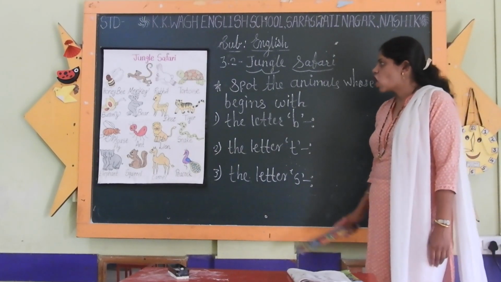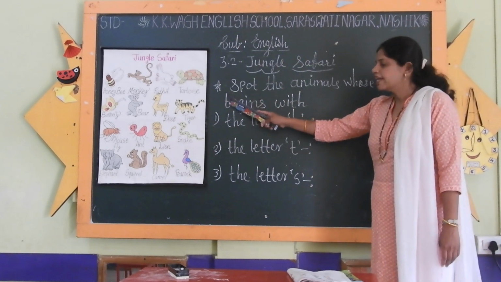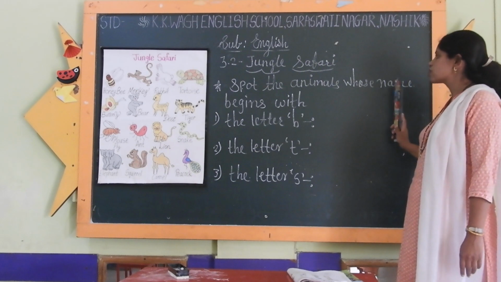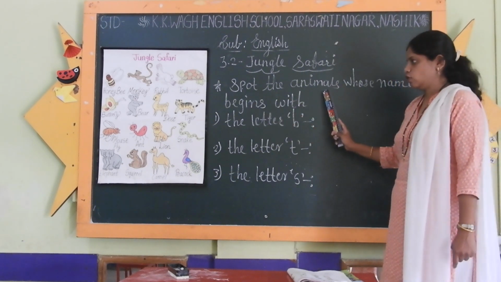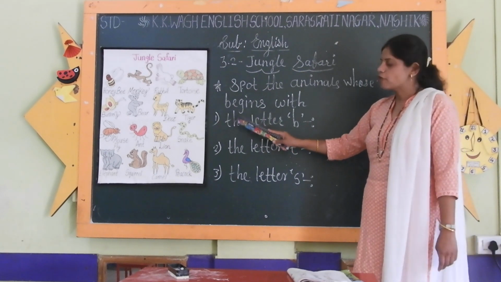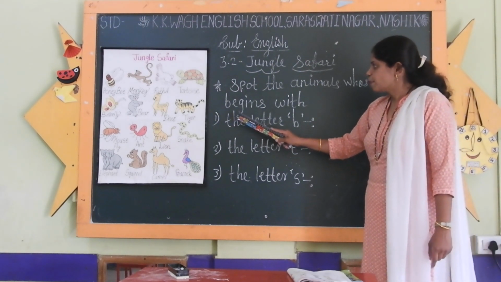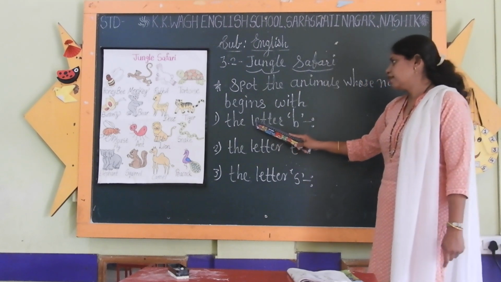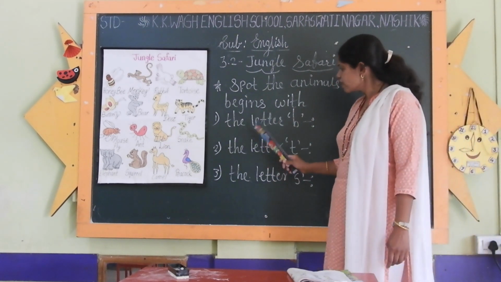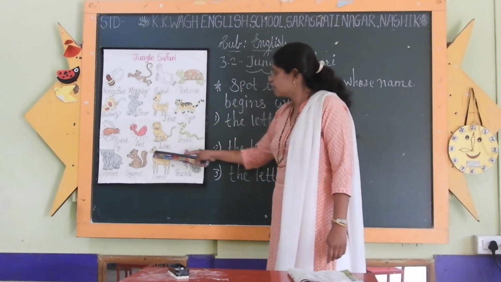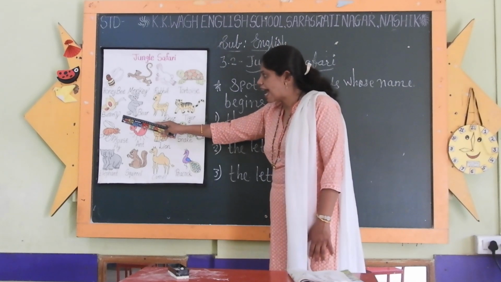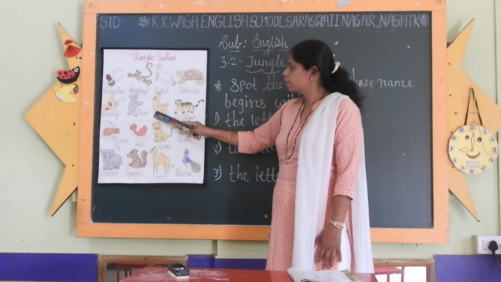Students, we will solve exercise number 2. Here we have to spot the animals whose name begins with the given letter. First we have to find out the animals whose names begin with letter B. Let's find which animal's name begins with B. Yes, first is butterfly and second one is bear.